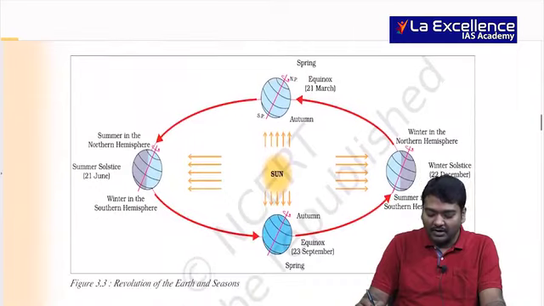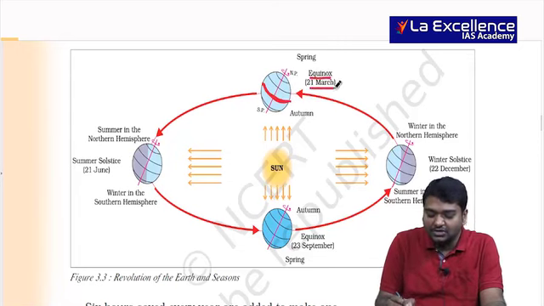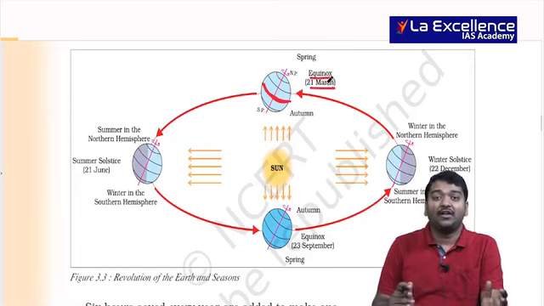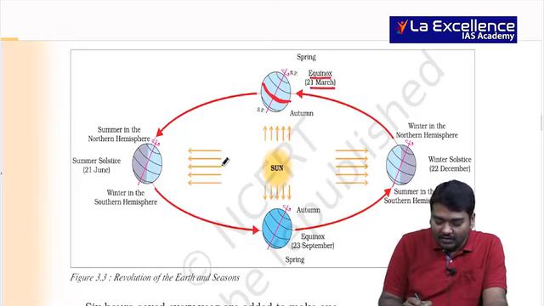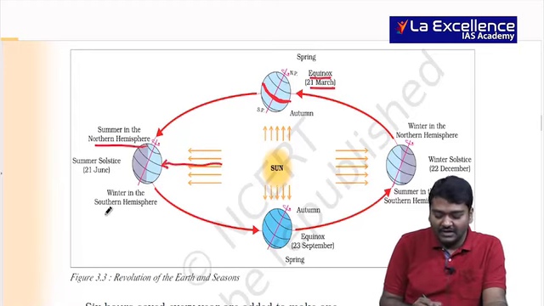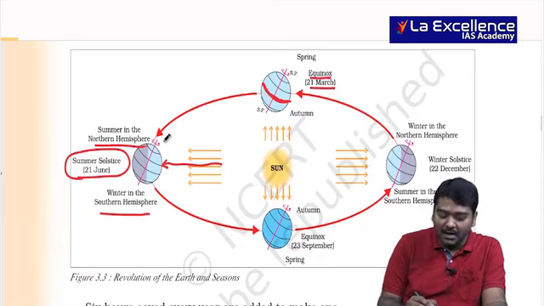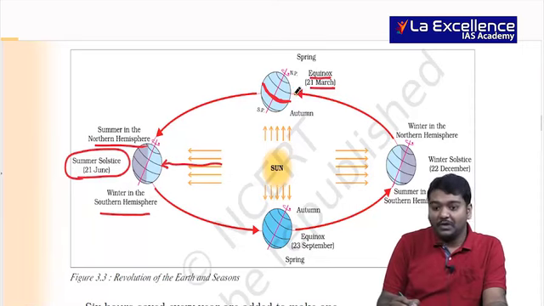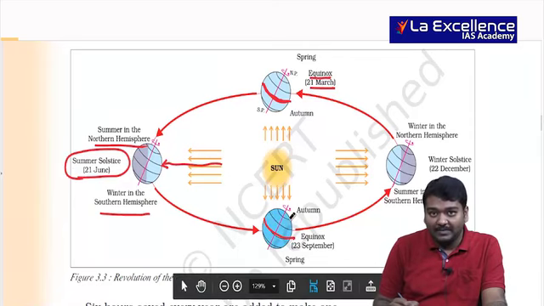And then when we talk about the revolution, can you see here, the sun's rays are vertical on the equator at the equinox, March 21st, Chaitra 1, when you have your New Year day. Then the sun's rays will fall vertically on 23.5, northern summer, winter in the southern hemisphere. We call it the summer solstice. Days will be more in the northern hemisphere, less in the southern hemisphere. At the equinox, it will be equal. Again you have an equinox, and day and night will be the same.